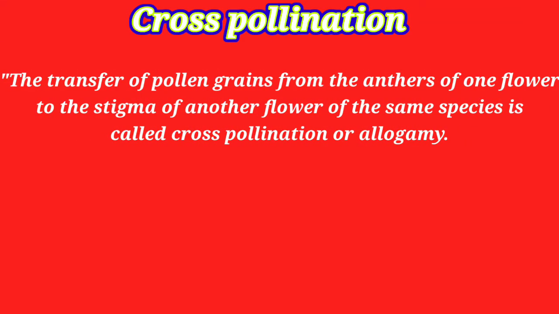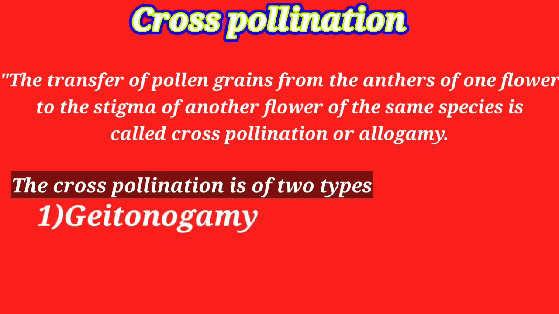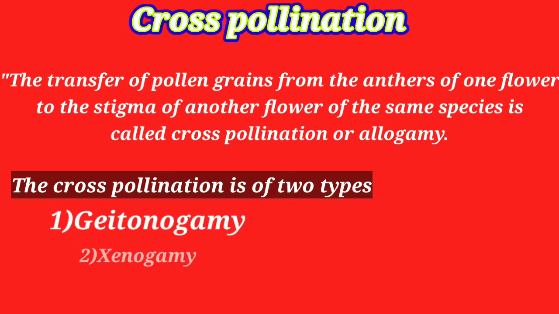Cross-pollination. The transfer of pollen grains from the anthers of one flower to the stigma of another flower of the same species is called cross-pollination or allogamy. Cross-pollination is of two types: gytenogamy and xenogamy.